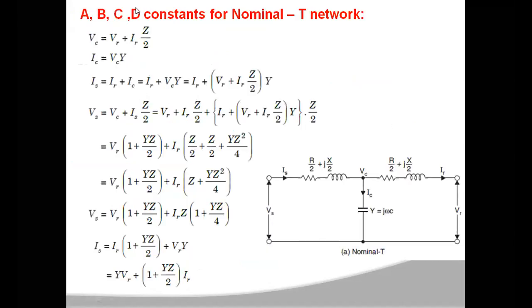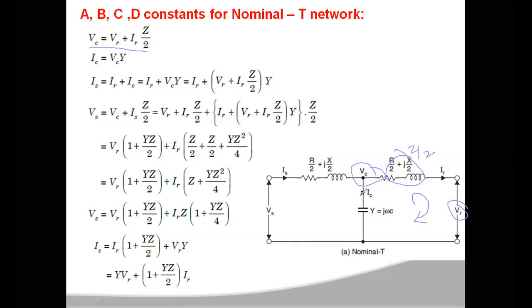Right. For the nominal T network, you can also determine the ABCD parameters. For getting the ABCD parameters, again take the same network and develop the voltage and current equations. As usual, first you have to apply KVL at the second loop. So VC is equal to VR plus the drop across this, which is IR into Z by 2. So VC is equal to VR plus IR into Z by 2.